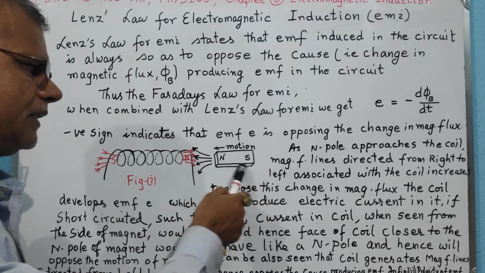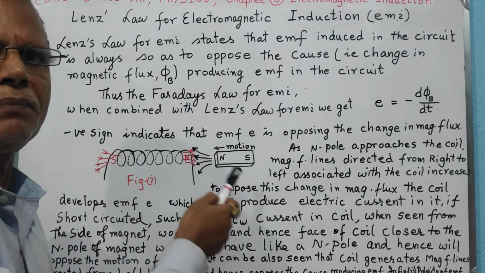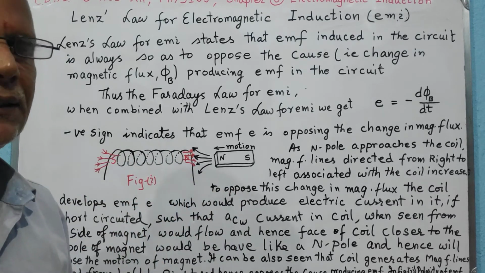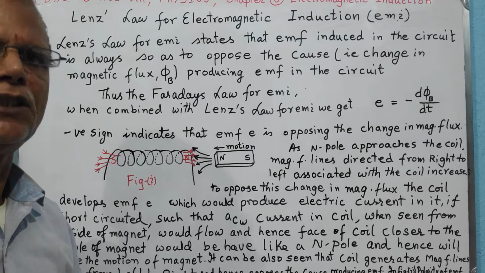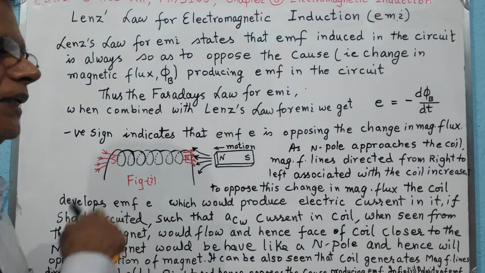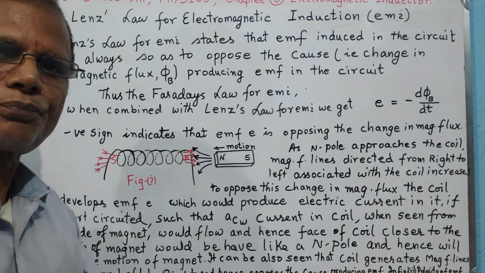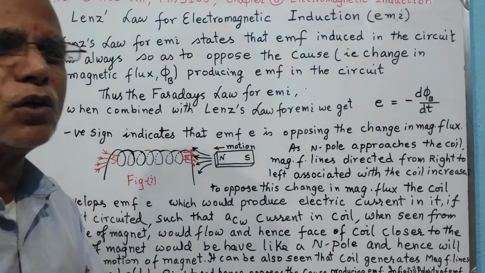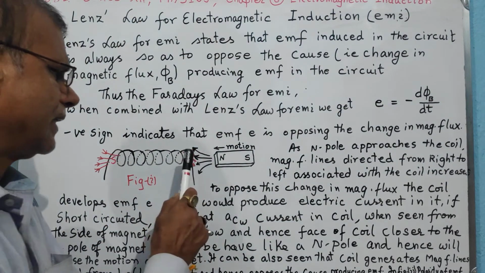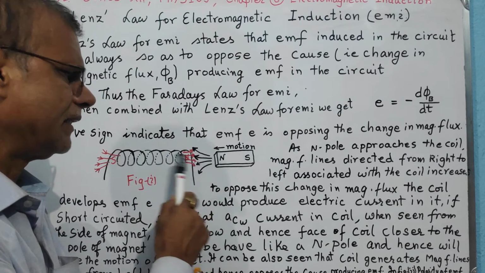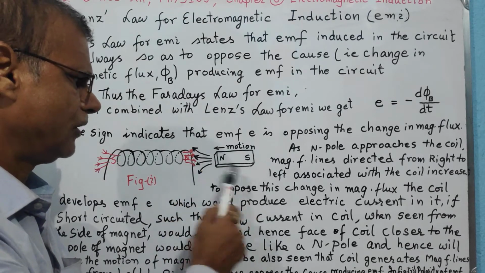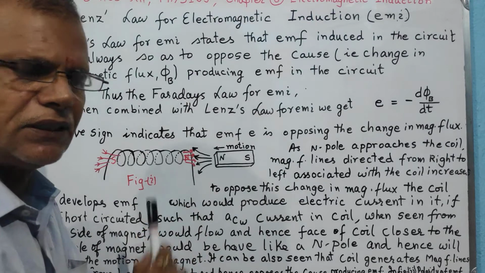When the north pole of the magnet is brought closer to the coil, this is the change. This is the cause producing EMF. So EMF will be such that it opposes the cause. The cause is an increase in magnetic field lines directed from right to left associated with the coil.